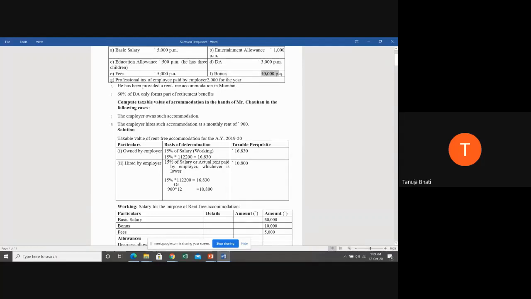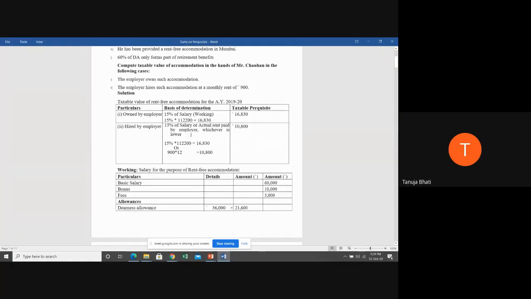So bonus is how much? 10,000 per annum. So you're just directly going to take 10,000. You're not going to multiply with the number of months, because it is given for the complete year. Next is 5,000 per annum. This also you're going to take for the complete year. Next come allowances. In allowances, we have three: entertainment allowance, dearness allowance, and education allowance.